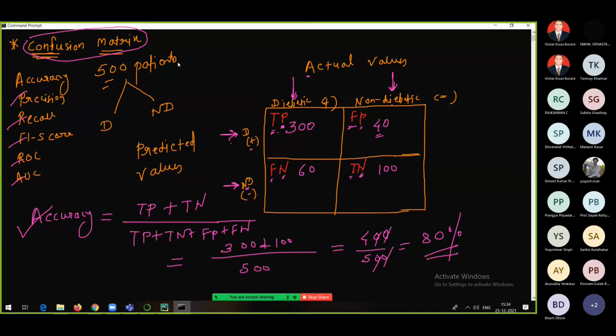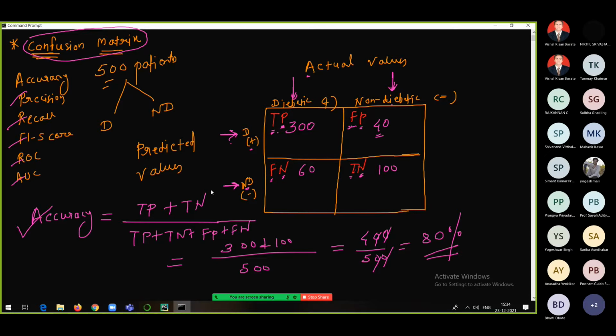Okay. So hope you people are getting the point, or whatever I have discussed here, you people are able to understand that. Now, as I told you that one should not only depend on accuracy, right? Whenever you want to evaluate the model, let's suppose you are getting very high accuracy, but that doesn't mean that your model is going to give you good results always.